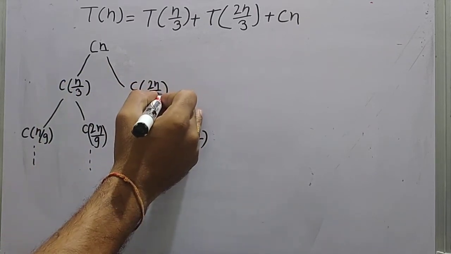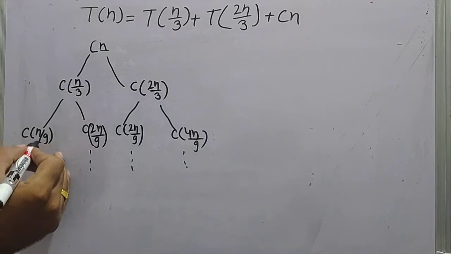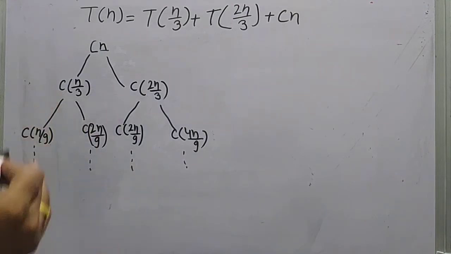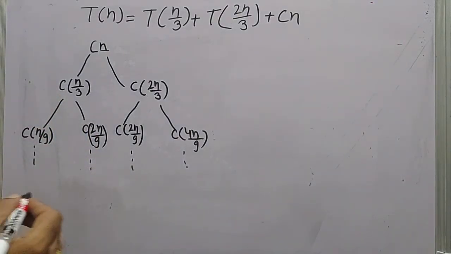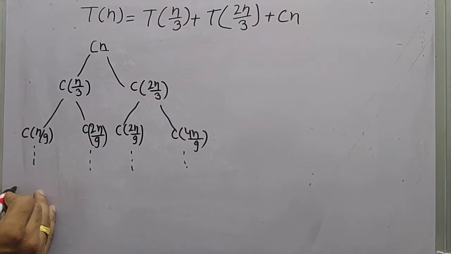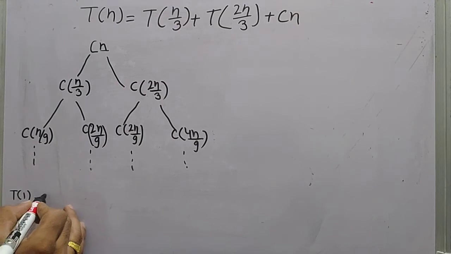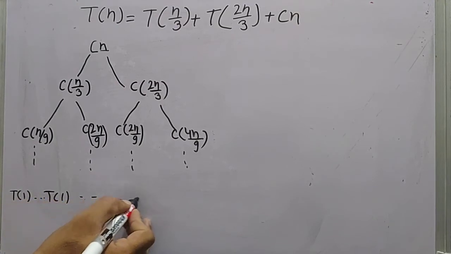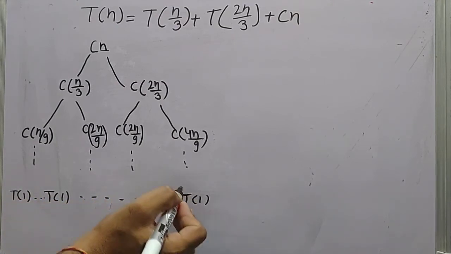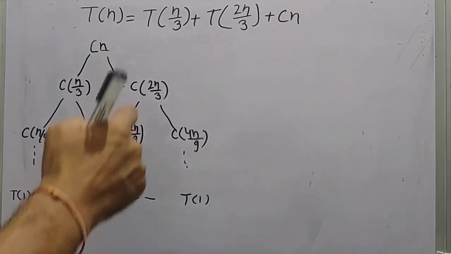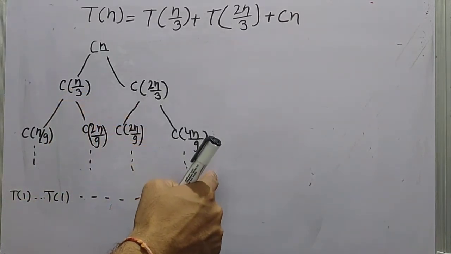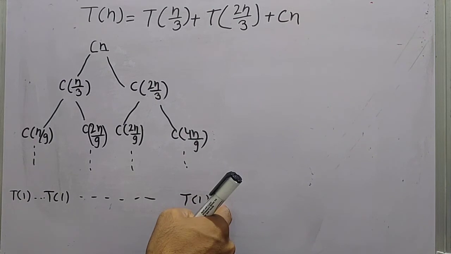Here we reduced to 2n by 3, n by 3, 2n by 3, right? Every level we are reducing the size, and our objective is that each path should reach up to T1. So the longest path will be the one which is reducing slowly.